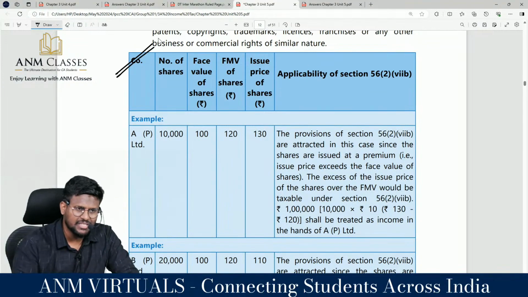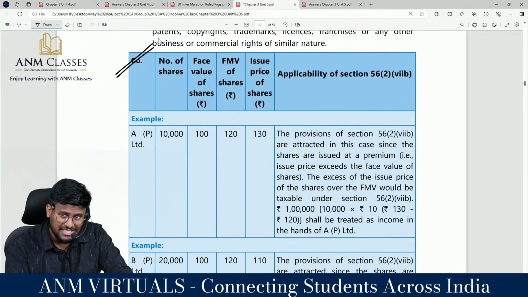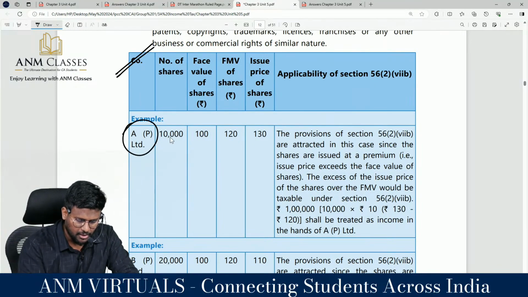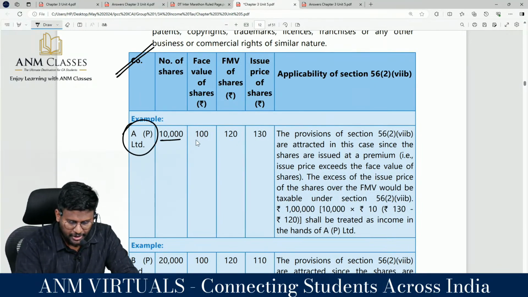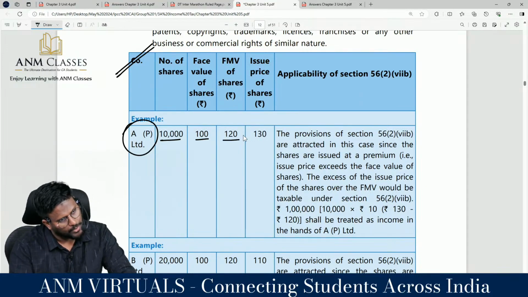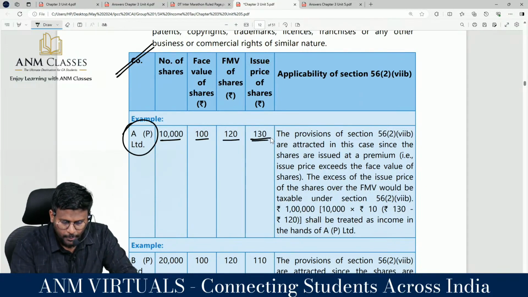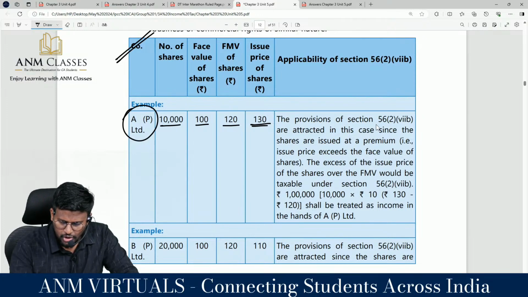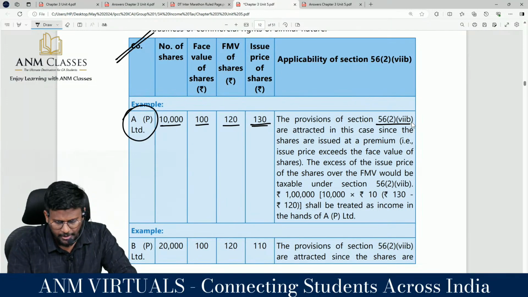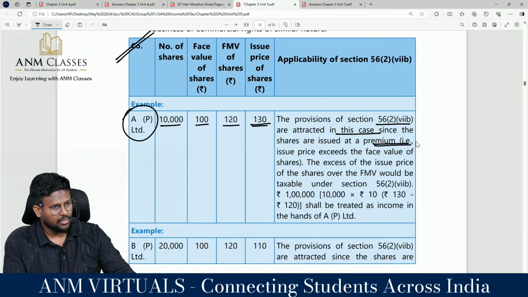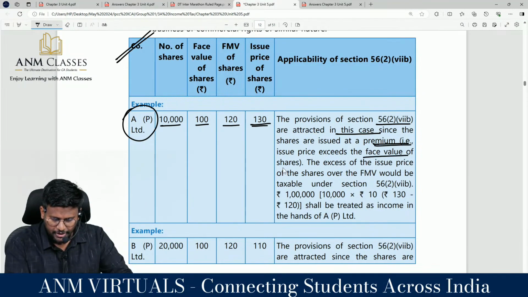I'm moving into 56 subsection 2 clause 7B. One example is that which we have already covered in the class. A private limited company, number of shares 10,000, face value 100, fair market value 120, yes sir, issue price 130. Provisions of 56 subsection 2 clause 7B are attracted in this case since the shares are issued at a premium, that is, the issue price exceeds the face value of the share.